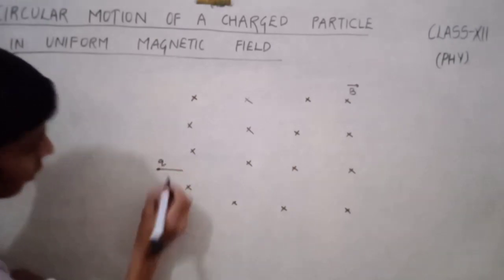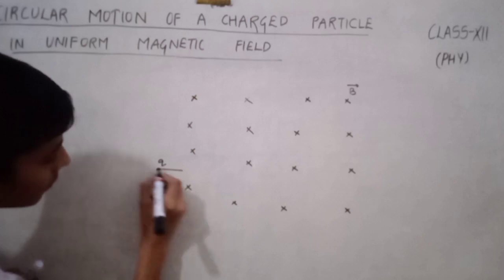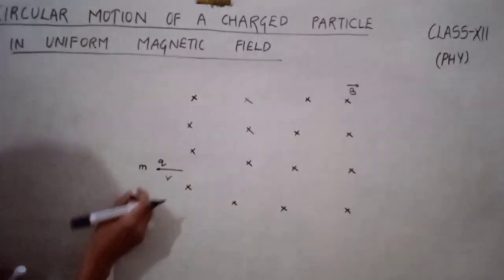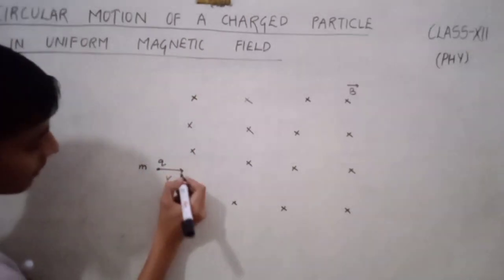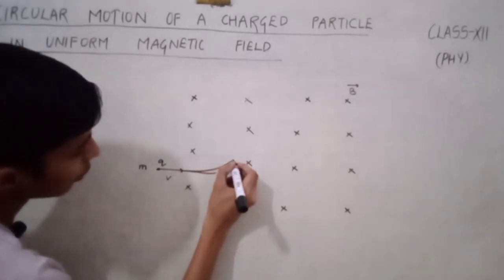This is charge q shown with velocity v in the magnetic field. This charge has mass m and this is the velocity. At this point, it will experience an upward force.